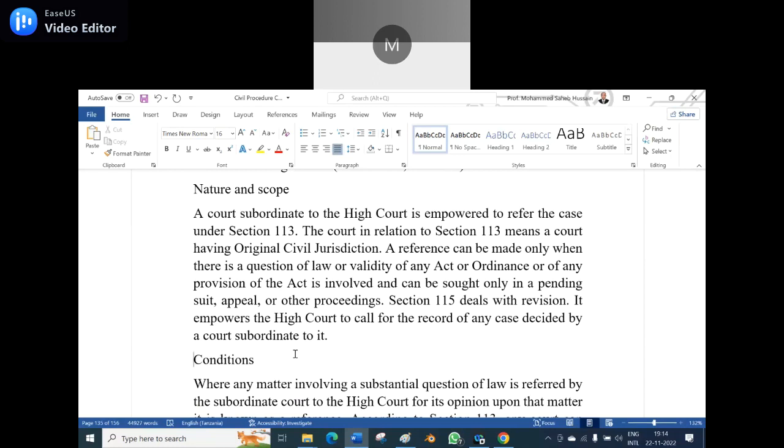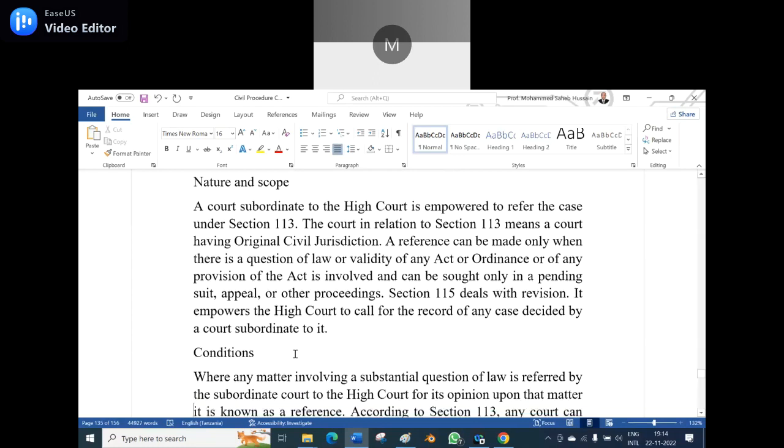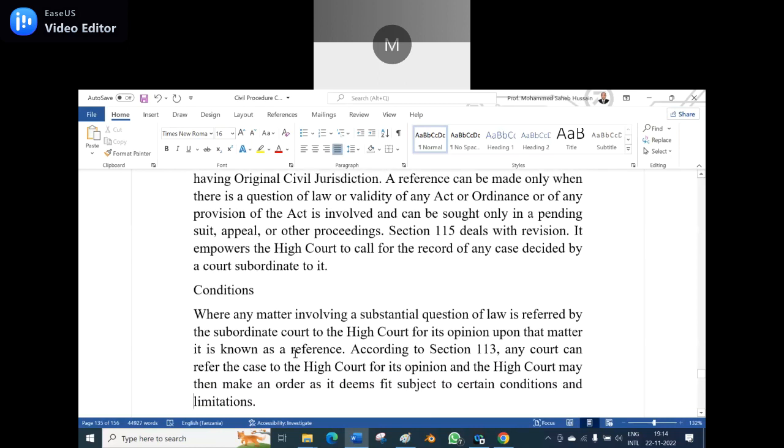Now see the conditions. Where any matter involving a substantial question of law is referred by the subordinate court to the High Court for its opinion, that is known as a reference.